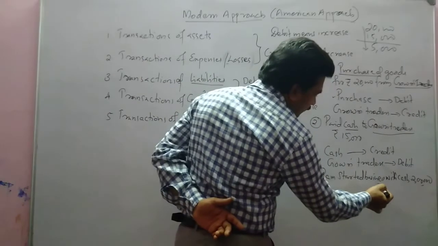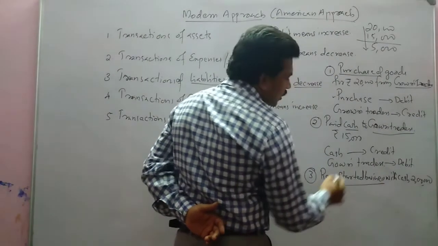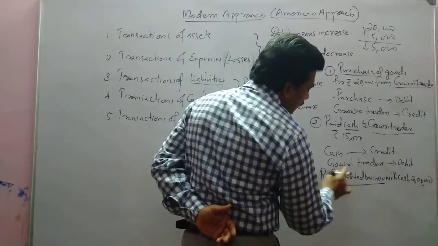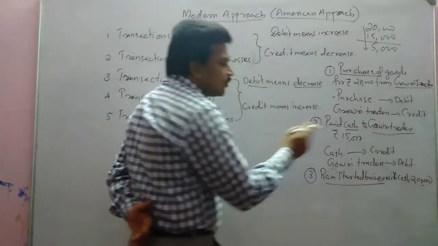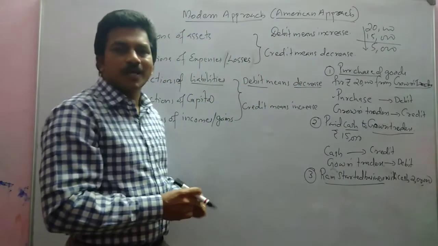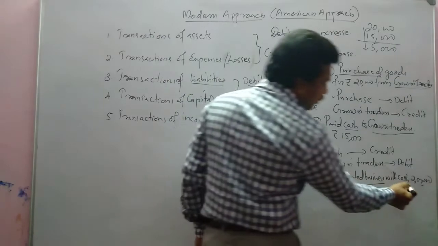The amount contributed for starting the business is called capital, and that amount is brought in cash.